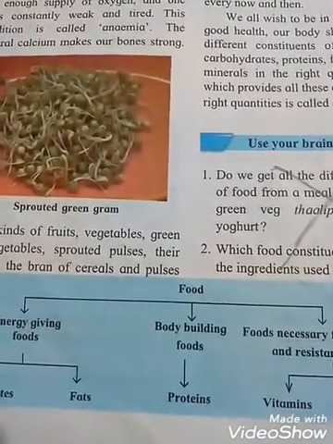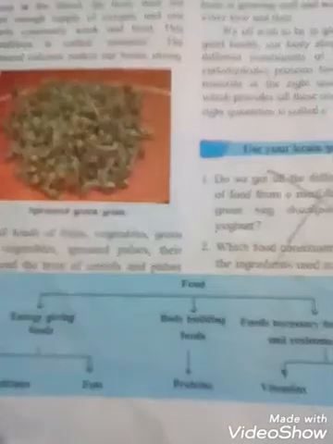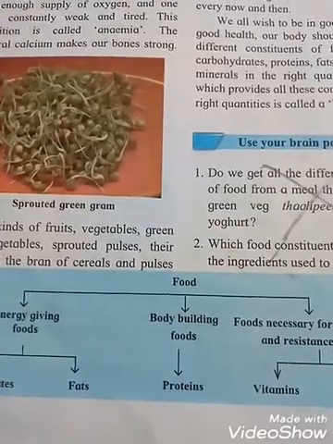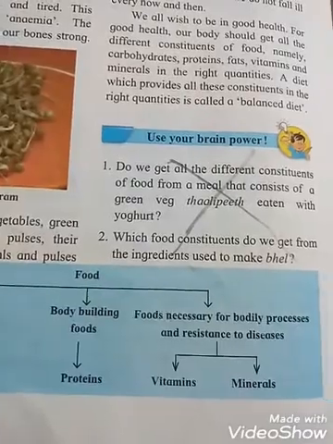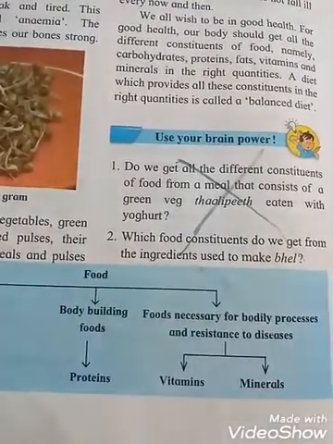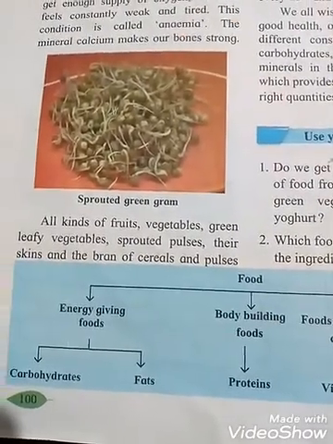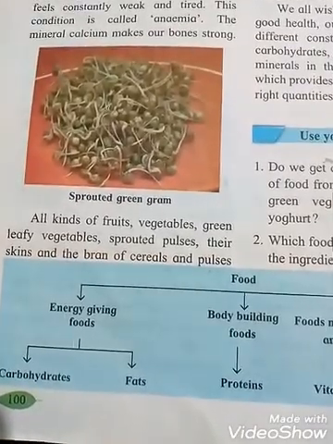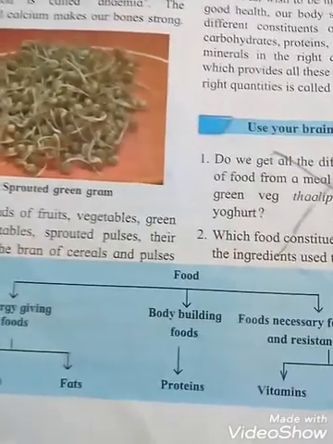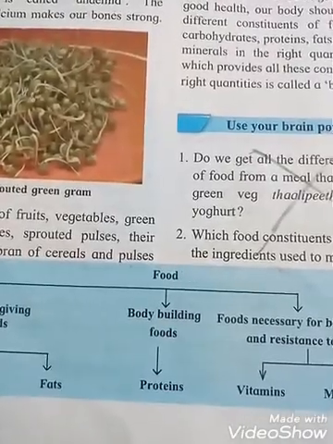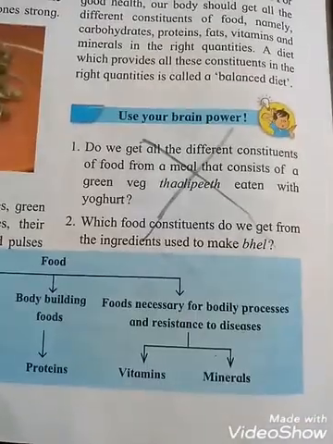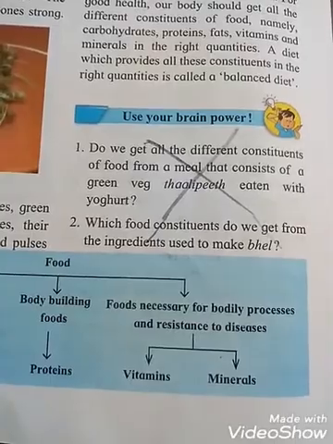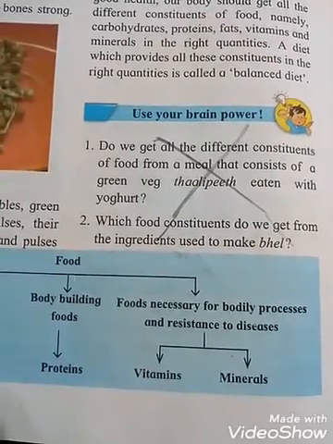Can you see that chart? Food provides energy giving foods, body building foods, and food necessary for bodily processes and resistance to diseases. Energy giving foods, from where do we get the energy? Carbohydrates, fats. Body building foods, that means proteins. And food necessary for bodily processes and resistance to diseases, that is vitamins and minerals.